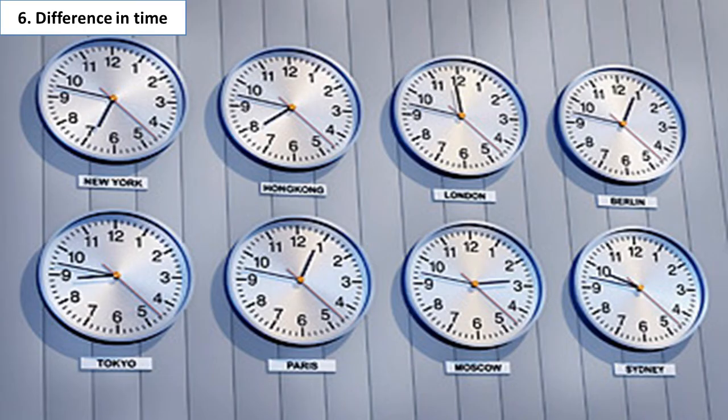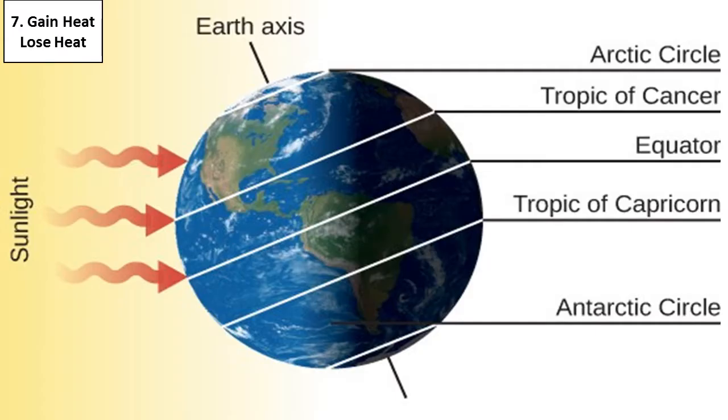Next effect is difference in time. The difference of time on the Earth's surface is also due to the Earth's rotation. The Earth completes one full circle in about 24 hours. Thus, it covers 1 degree in 4 minutes. Next effect of Earth's rotation is gain heat and lose heat. The side of the Earth towards the Sun constantly gains heat, and the side away from the Sun constantly loses heat by radiating it into outer space.